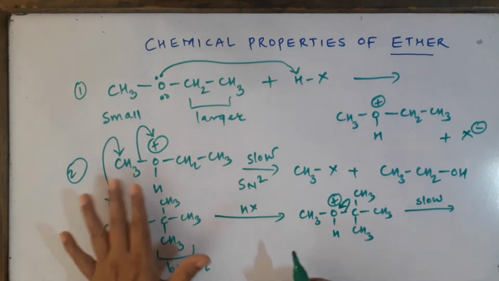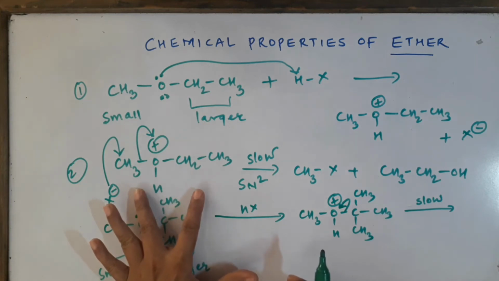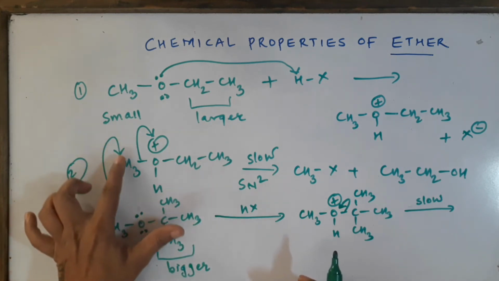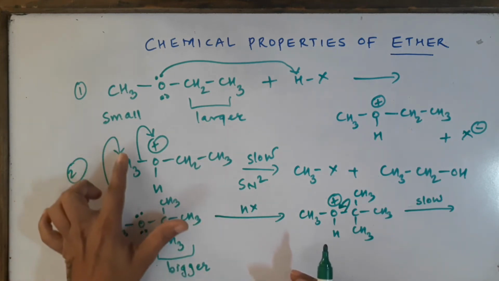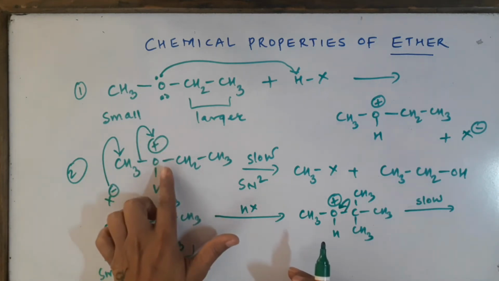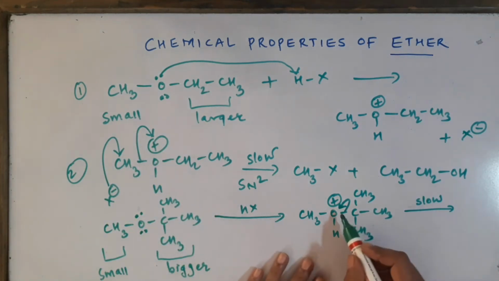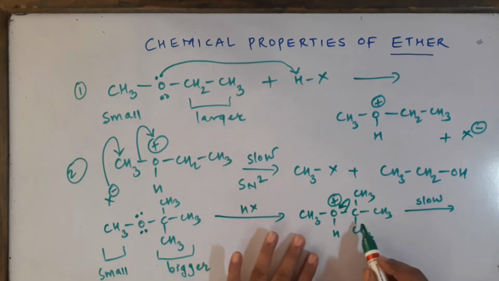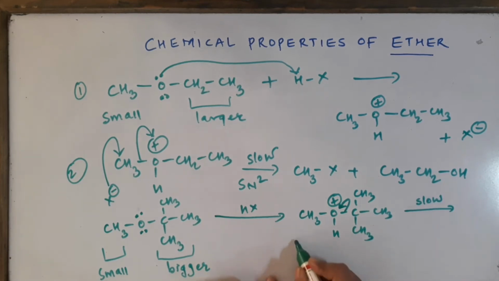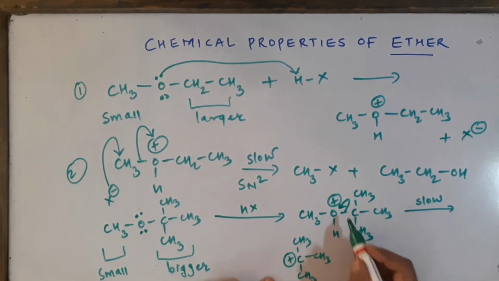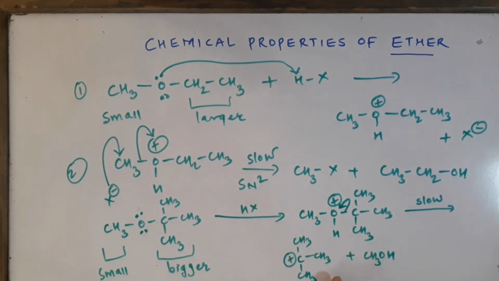Unlike here, what did we have in the second step? The attack took place directly, so there was a simultaneous attack and the leaving group was also going out. But here the whole species breaks down to give you a carbocation, which is a tertiary carbocation, C(CH3)3 with a positive sign, and the methanol is coming out. So this is your step number 2.